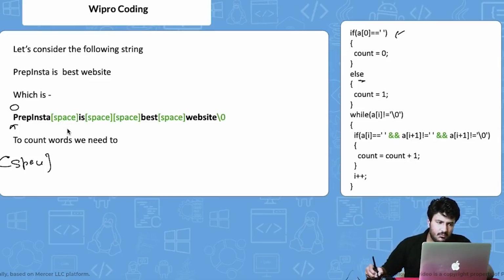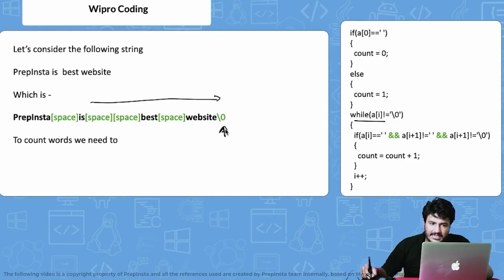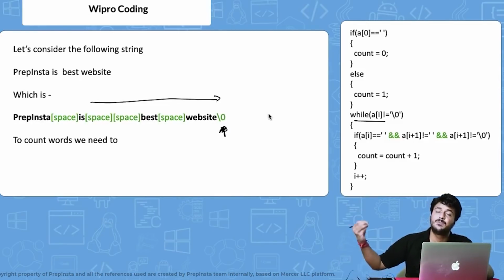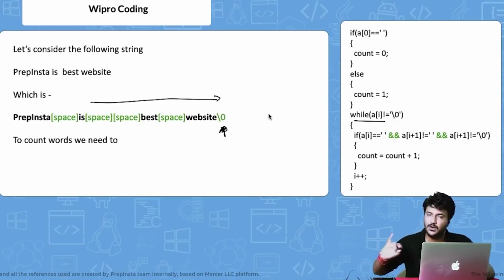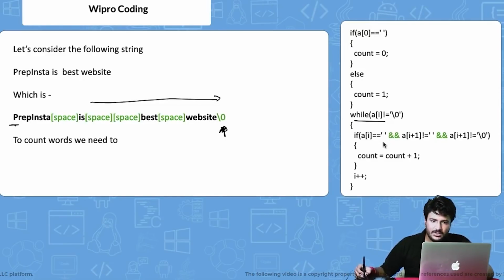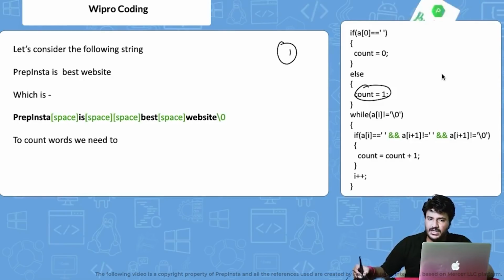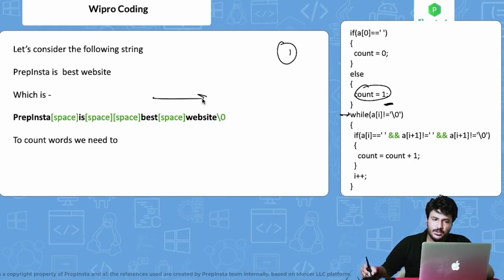Okay, so what basically it is doing, it goes to the while loop. What the while loop is doing, as I explained in the previous slide, it is iterating you till the end of the string, till we encounter \0 at the very end. Any particular string ends with \0, a basic property of C, right? So it basically goes to the first p. Now already the count is 1, right? Because initially it went to the else and then it completed till here. Now it is going to the while loop to iterate upon the whole string.